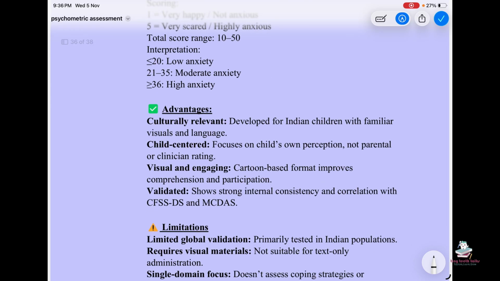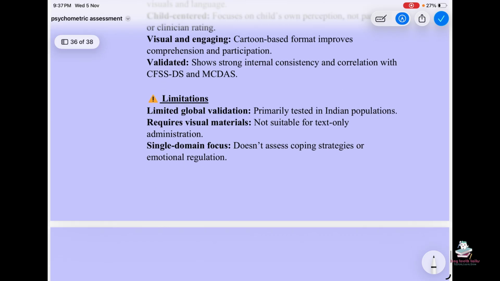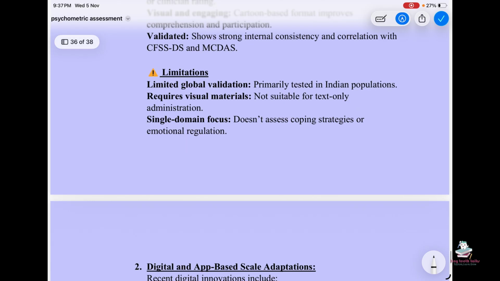Advantages: culturally relevant, developed for Indian children with familiar visuals and language. Child-centered, focuses on the child's own perception, not parental or clinical rating. Visual and engaging, cartoon-based format improves comprehension and participation. Validated, shows strong internal consistency and correlation with the CFSS-DS and MCDAS. Limitations: limited global validation, primarily tested in Indian population only. Requires visual materials, not suitable for text-only administration. Single domain focus, doesn't assess coping strategies or emotional regulation.